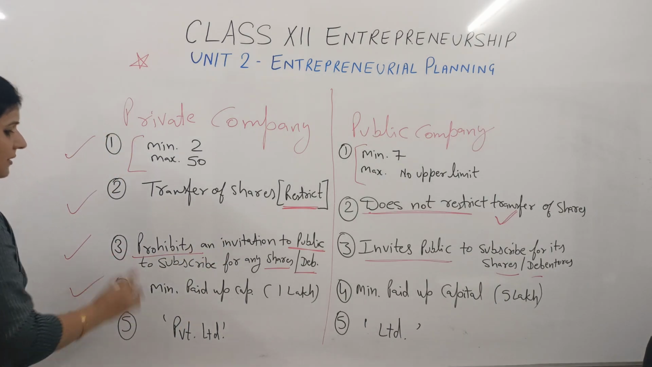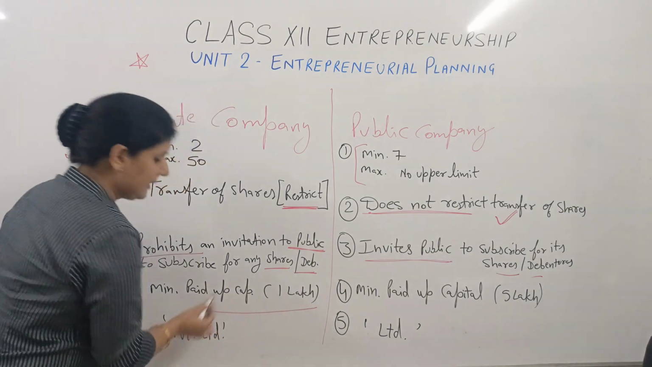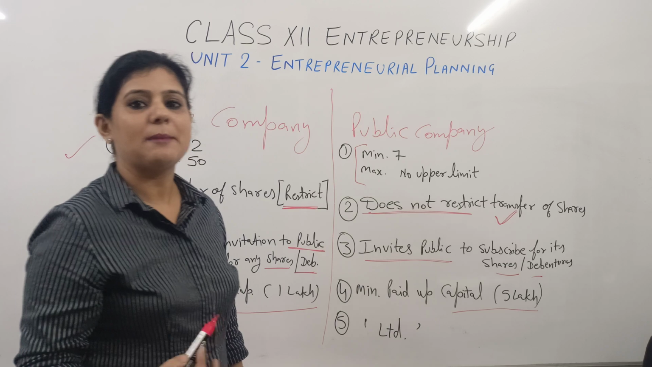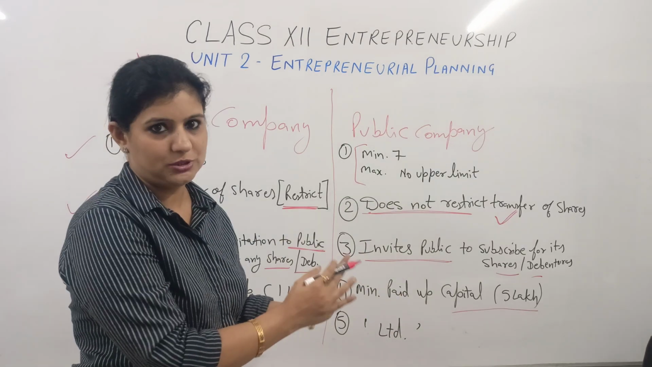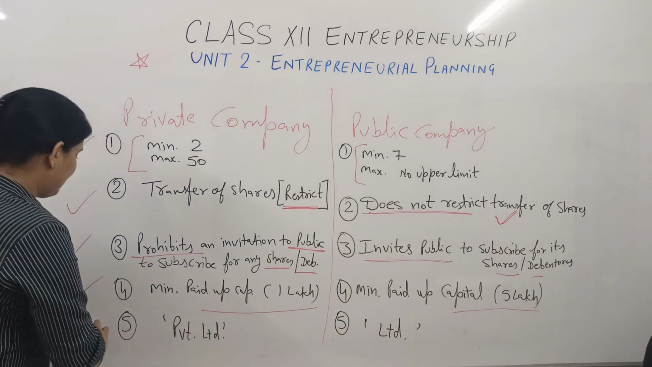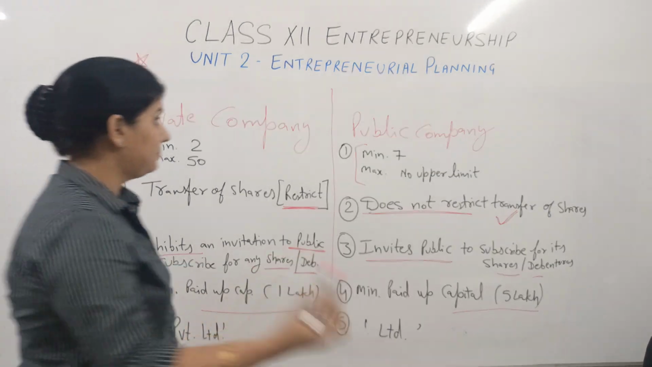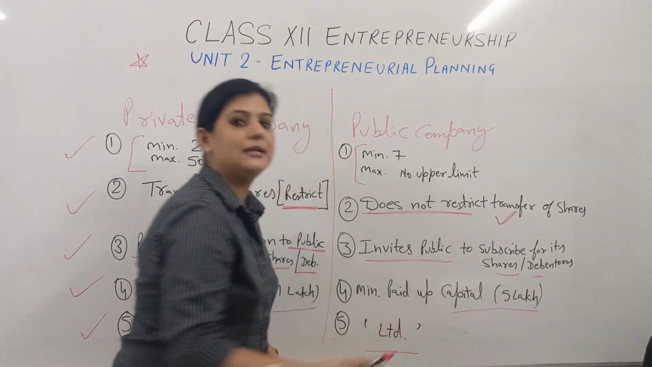In next point, minimum paid up capital is 1 lakh in private company, and in public company, minimum paid up capital is 5 lakh. This is subject to change. Then private company always writes PVT limited with it, and public company writes only LTD with it.